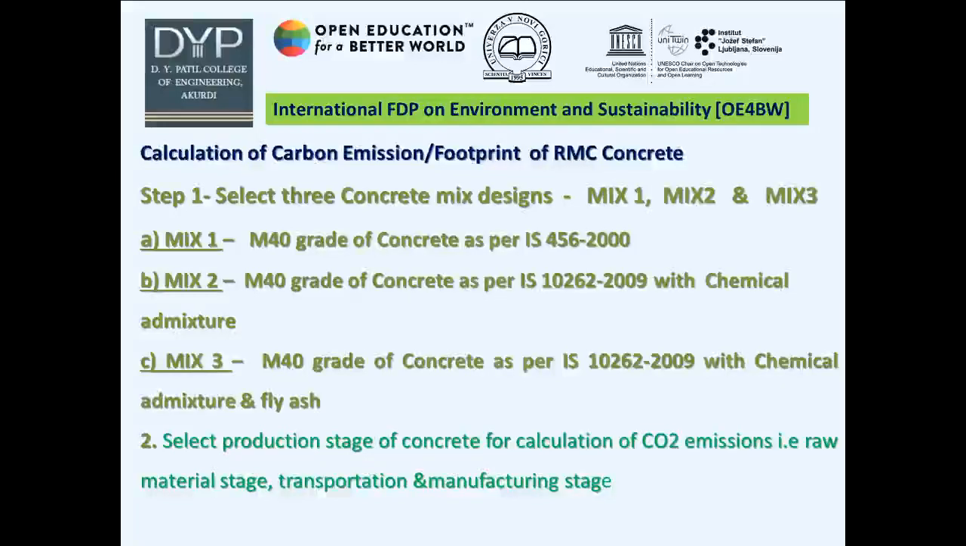For all these concrete mix designs I referred to these IS codes and calculated the quantity of material required: cement, water, aggregate, admixture and fly ash. Now let us go for the second step: select the production stage of concrete for calculation of CO2 emission. What do we mean by production stage of concrete? It is the production stage of raw material, the transportation stage, and third, the manufacturing stage. Let us discuss this with the help of a diagram.